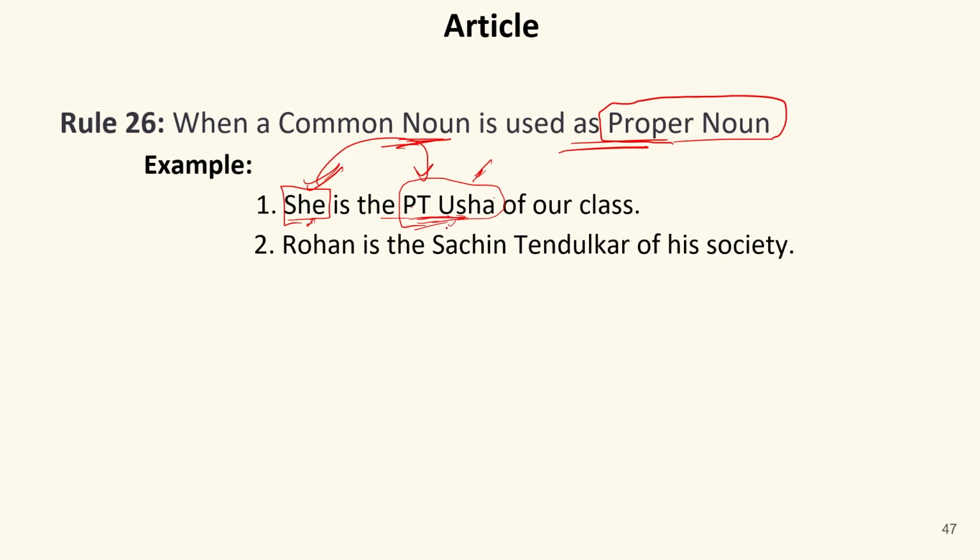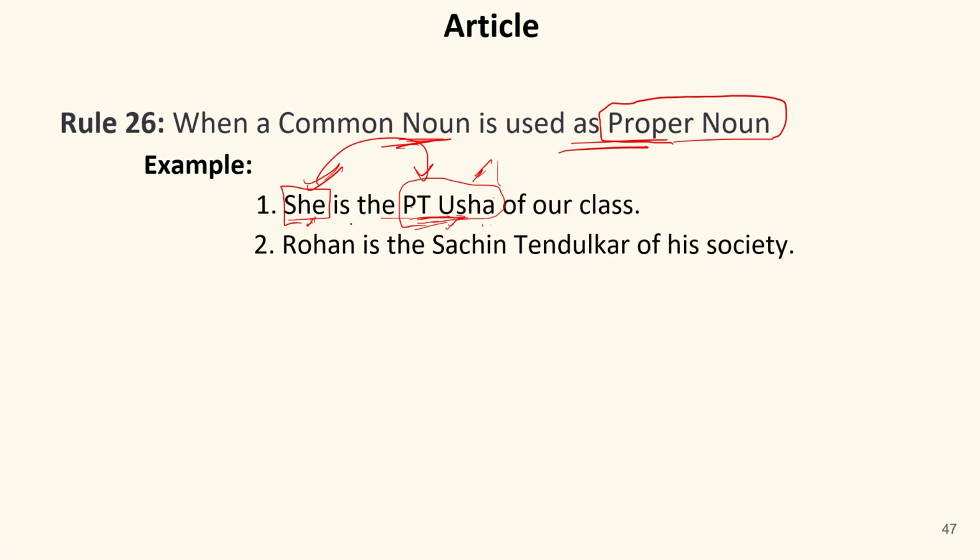So here I have not used the name properly for the person whose name this is. In fact, I'm using this particular name to resemble or to reflect someone else. That's why this name has not been used properly. In fact, it has been used commonly as if it could be a name of anyone.